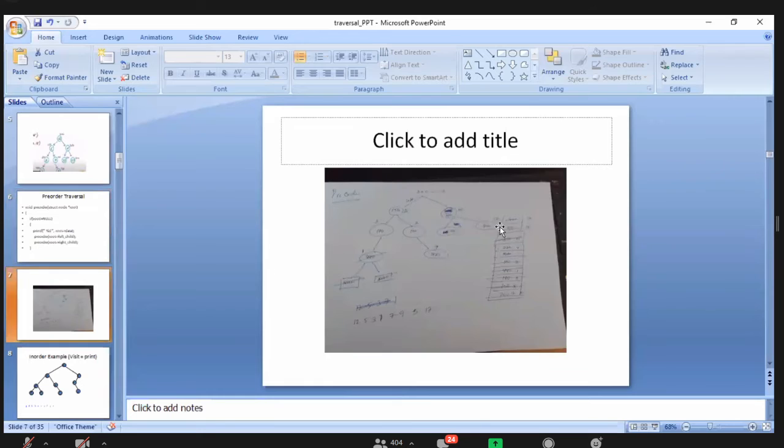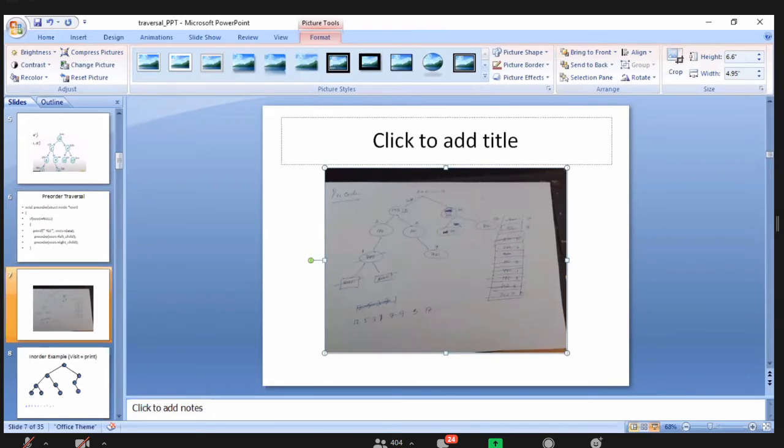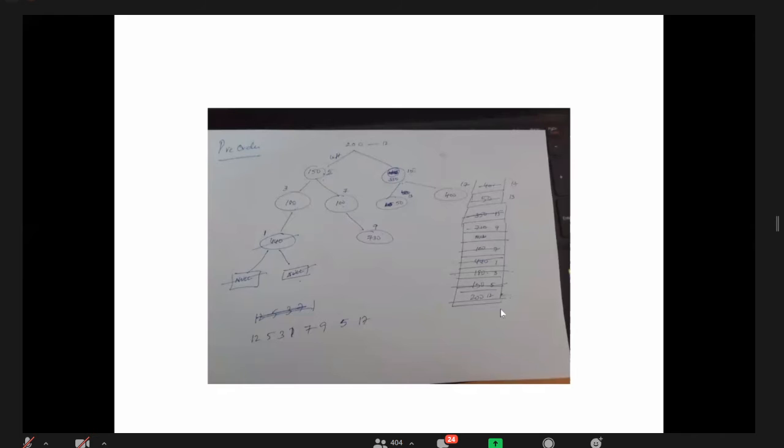Now you see my image. Maybe it is not that clear an image, but please look at the side box. I created one box. Don't get confused, I'll explain clearly. The first block is a stack. The first element I pushed into the stack is 200. On the side of 200 I kept 12. Don't worry, that is the value of that one. Then 200, right now 200. Next 150, the address of left child, 180, 440. Right now we are at 440. There is no left child and right child for 440. Look at the diagram. Null, null.